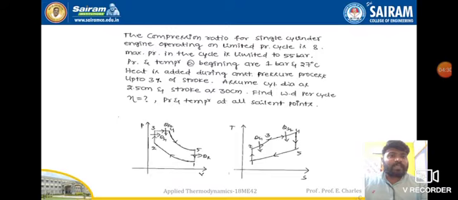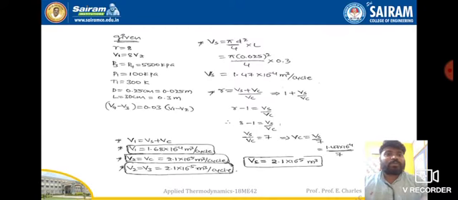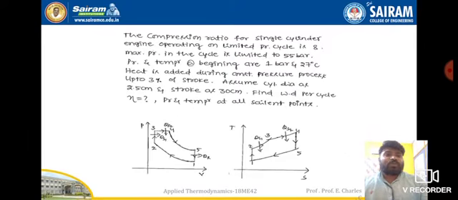So heat is added during constant pressure process. I repeat, heat is added during constant pressure process up to 3% of stroke. How do we write this in equation form? V4 minus V3 is equal to 3%, meaning 3 divided by 100, that is 0.03 into V1 minus V2. Where do we come across heat added during constant pressure? This is the 3 to 4 process, the heat addition during constant pressure, right? 3 to 4.